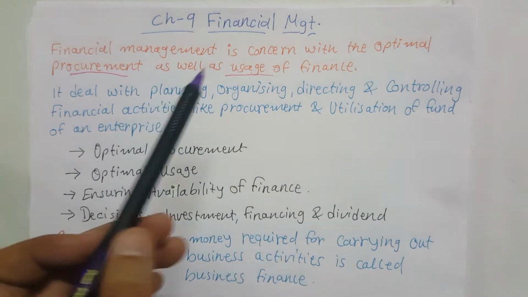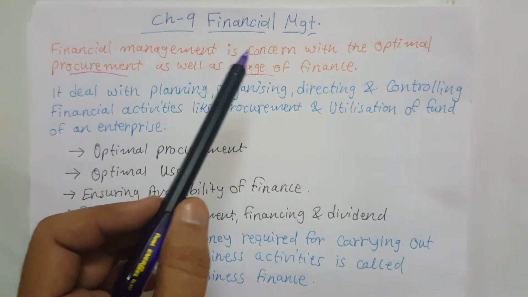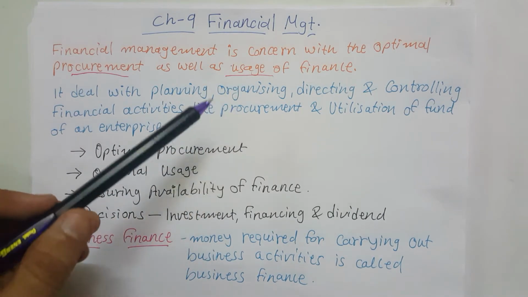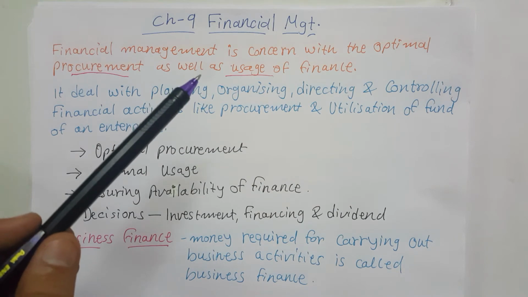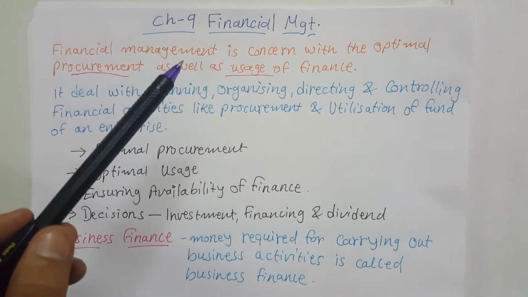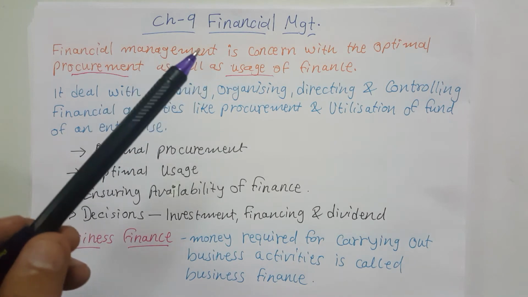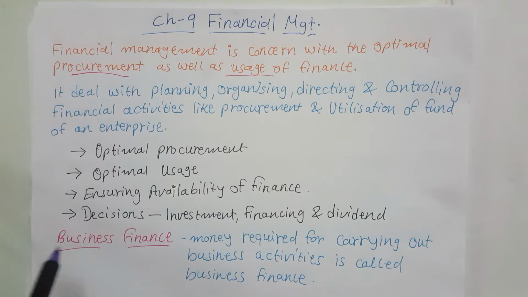Hello friends, today we are going to start a new chapter, that is chapter 9, financial management. So when we are talking about financial management, as we know, to run a business and carry out every kind of activity, we need some money, we need some finance. So let's try to understand what is the meaning of business finance first. Business finance means money required for carrying out business activities.